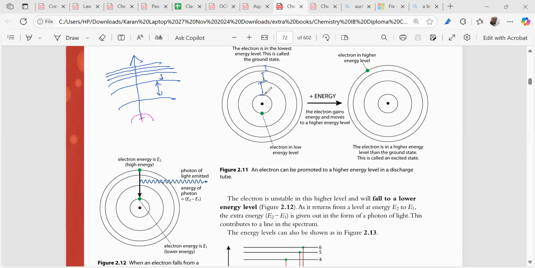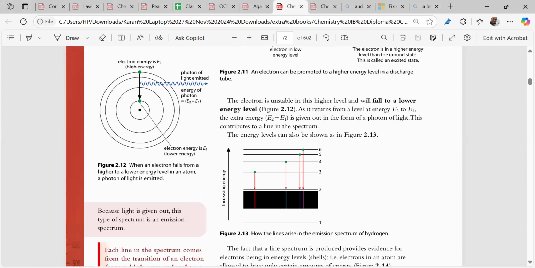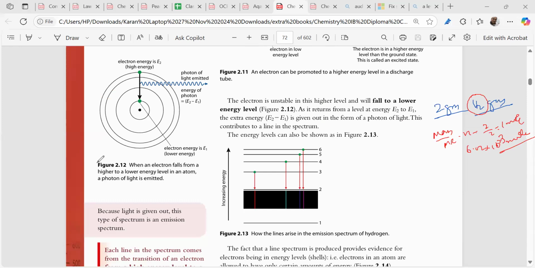Now you see, suppose when you excite electrons, suppose you have taken 2 grams of hydrogen gas. How many molecules are there in this hydrogen gas? We can find out the moles of the hydrogen gas. How can you find out? Mass by MR, right? So 2 divided by 2 is 1 mole. 1 mole is how much? 6.02 into 10 to the power 23 molecules. Got it?